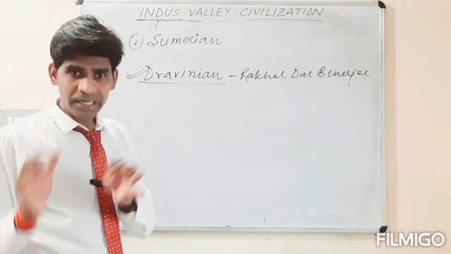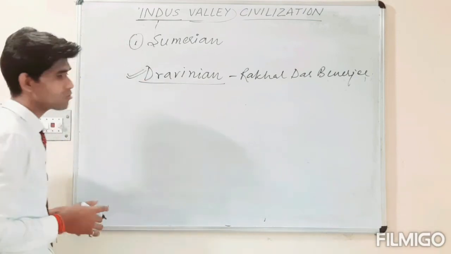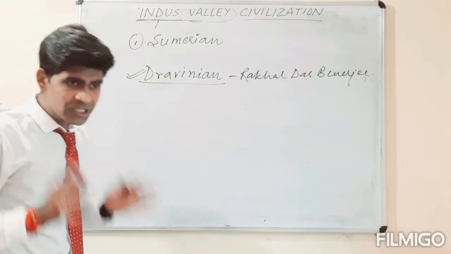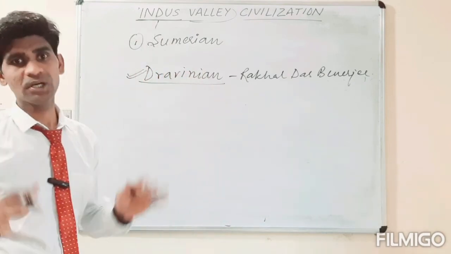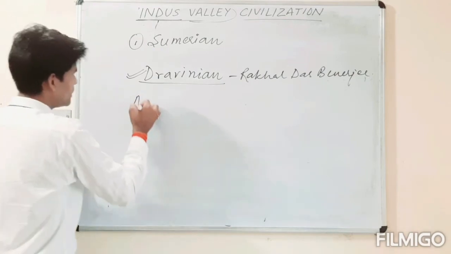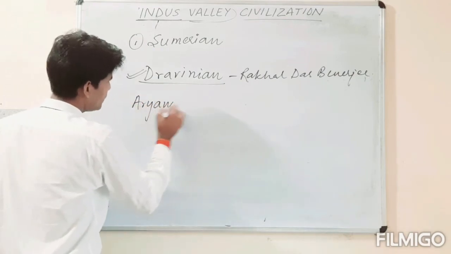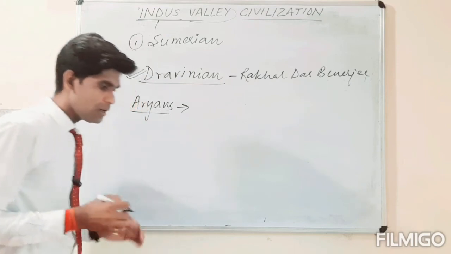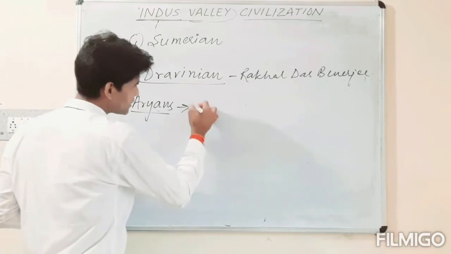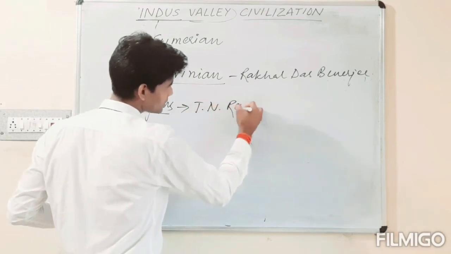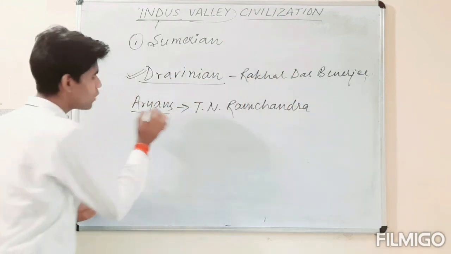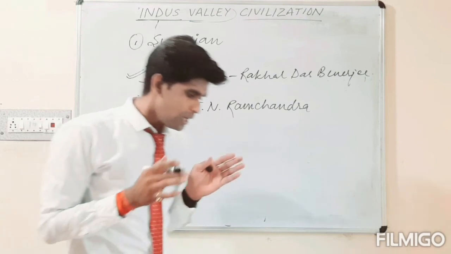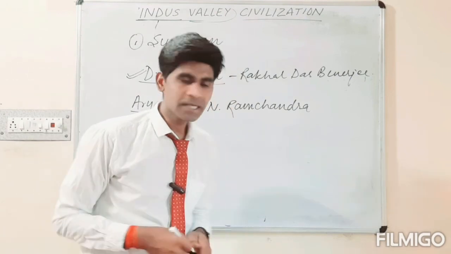But some other domestic historians tend to believe that this Indus Valley civilization belongs to the Aryans. Some of them, T.N. Ramchandra, said that this civilization belongs to the Aryans. Also, Lakshman Swarup and Pushalkar.